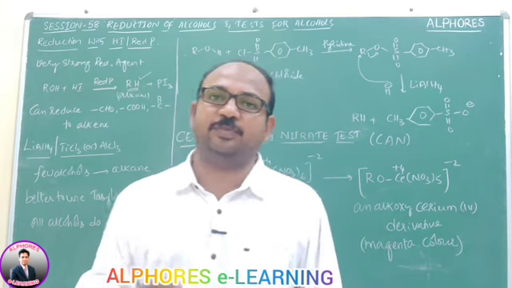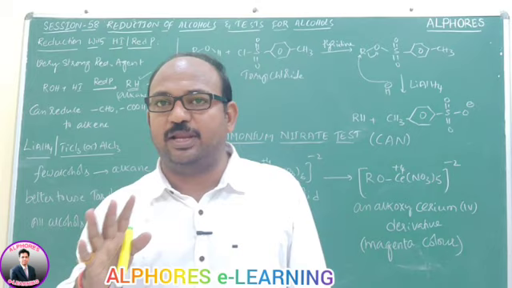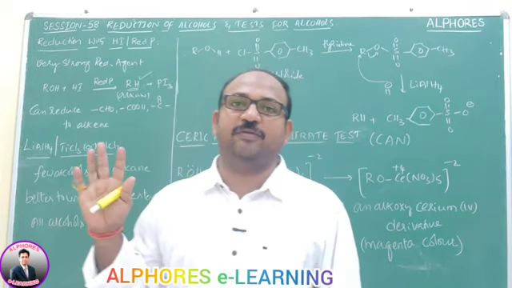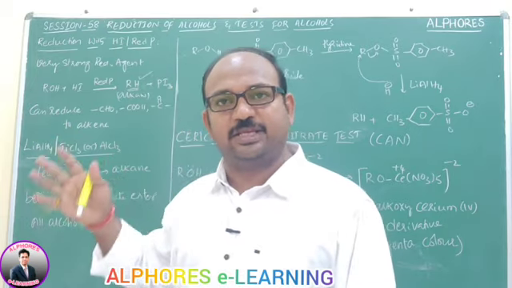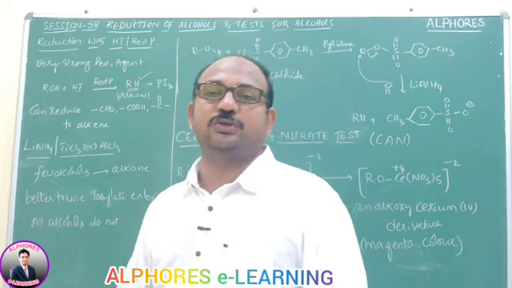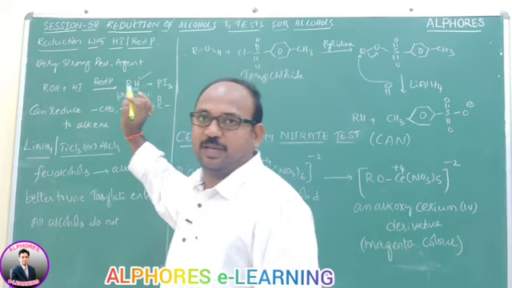In this reaction, whether the alcohol is primary, secondary, or tertiary, whatever it is, it completely reduces to alkanes. Clear?